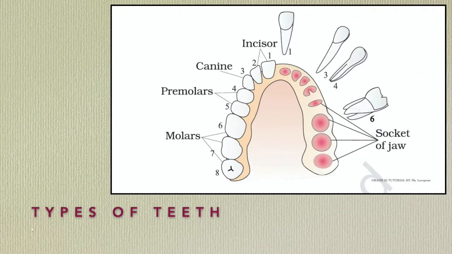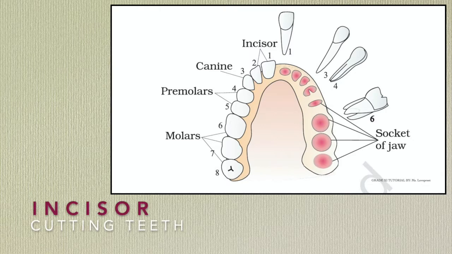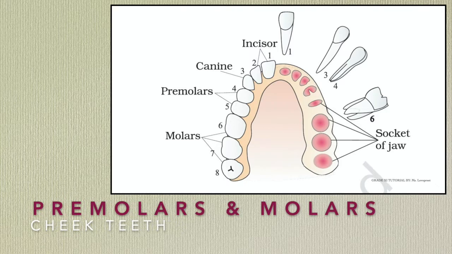Next, types of teeth. There are 4 types of teeth in man: incisors, canines, premolars, and molars, and this condition is known as heterodont. First is incisors. These are also known as cutting teeth. These are sharp, pointed, chisel shaped, and are used to cut vegetable food. Canines. These are also known as tearing teeth, and these are used to tear flesh. Premolars and molars. These are also known as grinding or cheek teeth, which are used to crush the food.